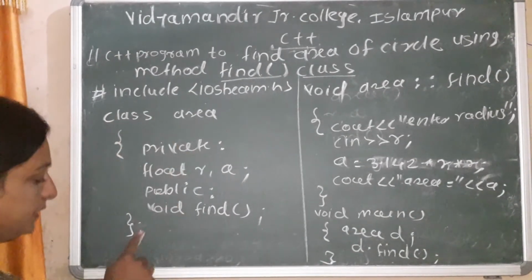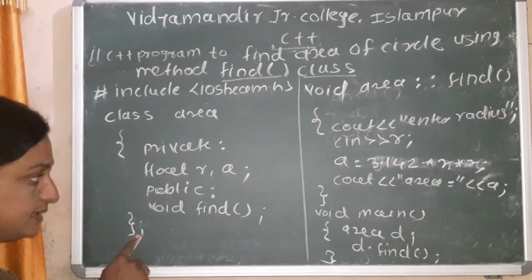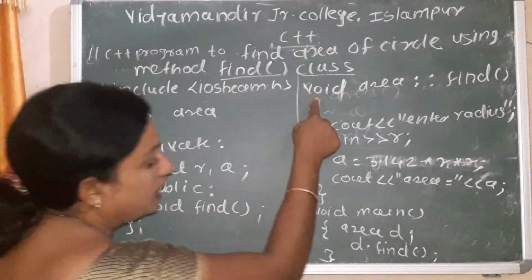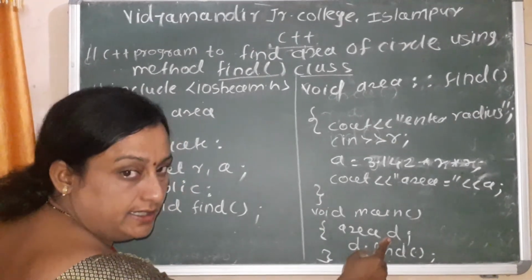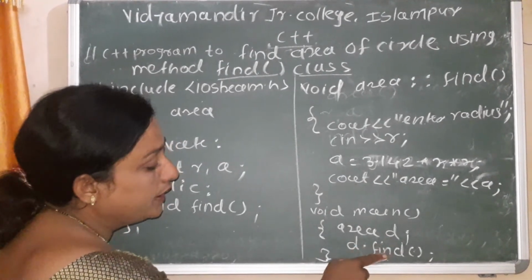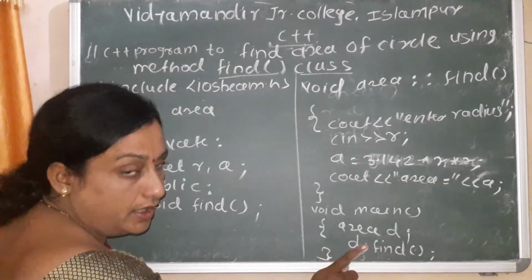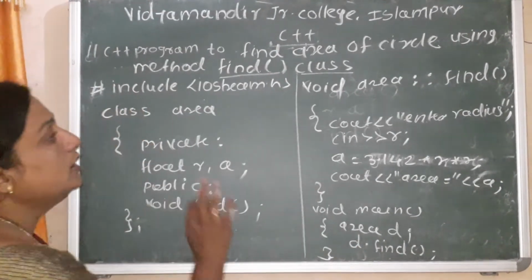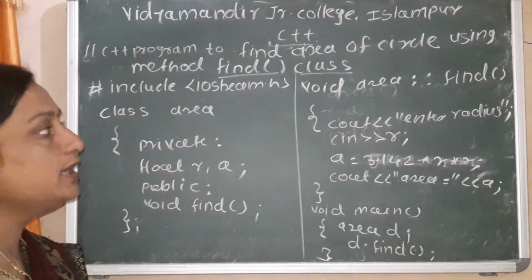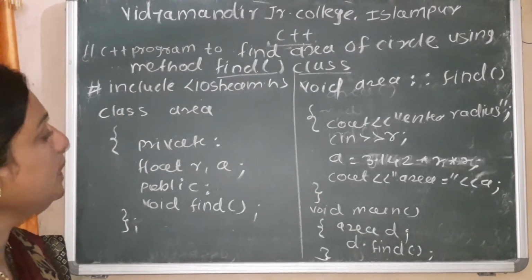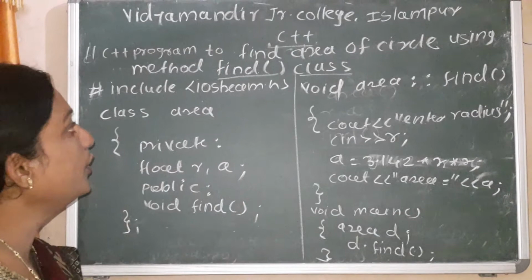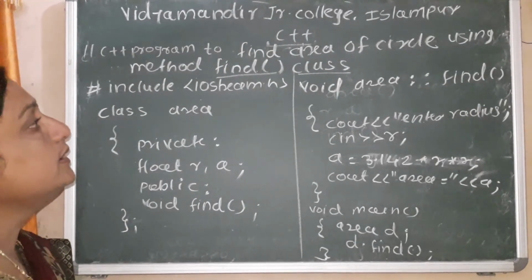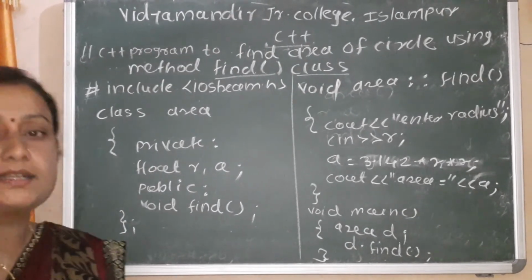So first is the class declaration, then class function implementation, object declaration, and function accessing by the object. That is, each and every program in a class can be divided into 4 sections. This is a program to find the area of a circle.